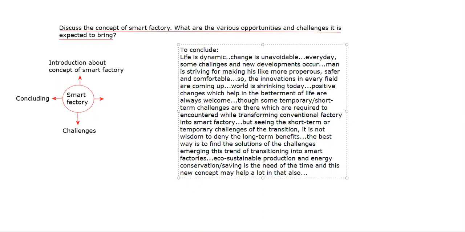Imran, you should also contribute something in this discussion. If it is not possible on your mic, you can send a message. Type some message and send it. Beta, eco-sustainable production is that production which doesn't harm the ecology and environment. That is eco-sustainable production. Okay. Clear, Akshay, beta?